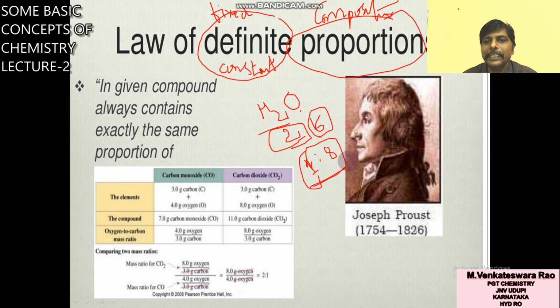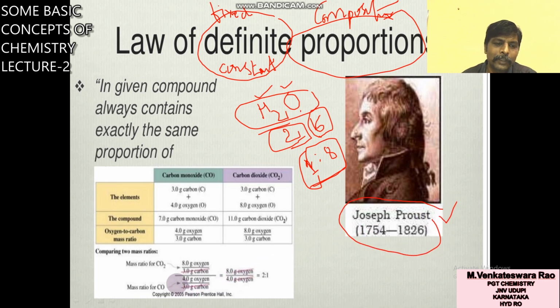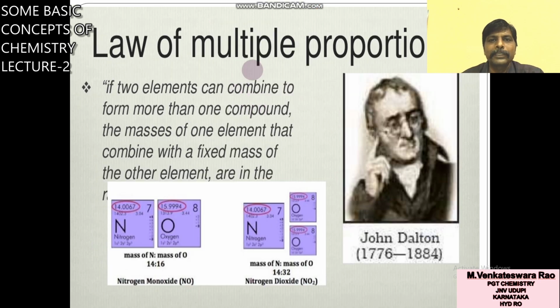Water proportion is constant, fixed. Law of definite proportion means a given compound always contains exactly the same proportion of elements. For example, water H2O, proportion of H and O is 1:8. This was proposed by Joseph Proust. So this is about the law of definite proportion.